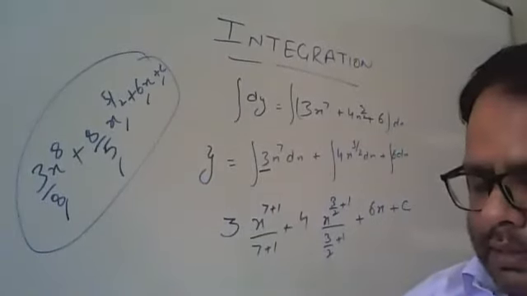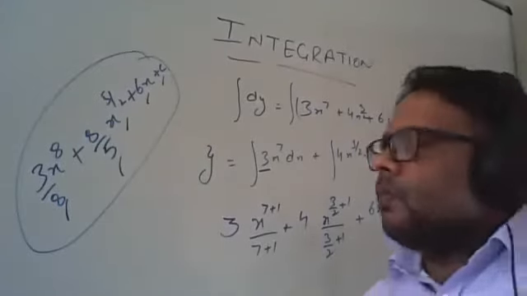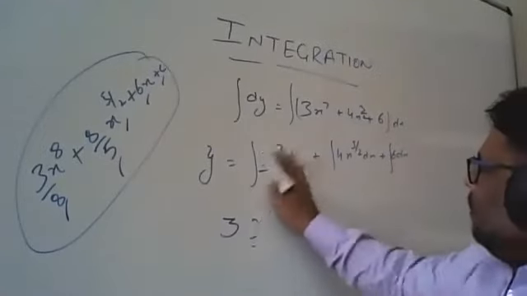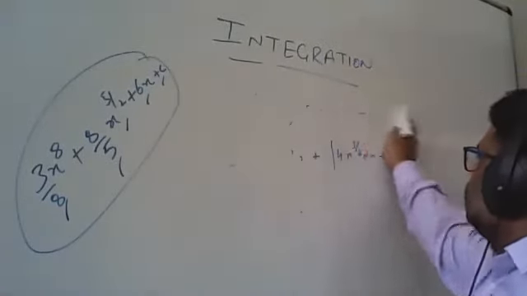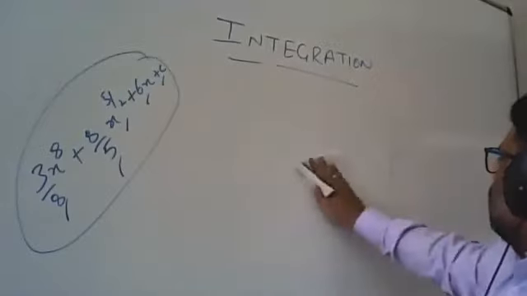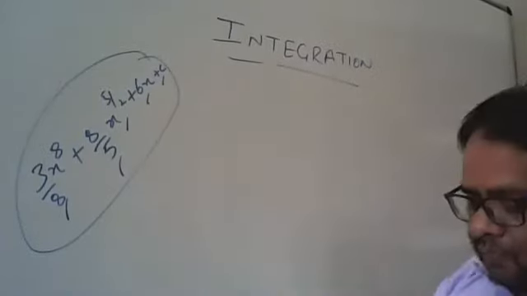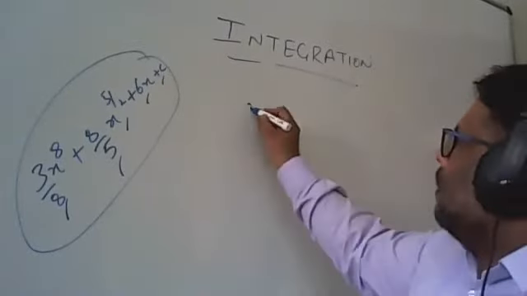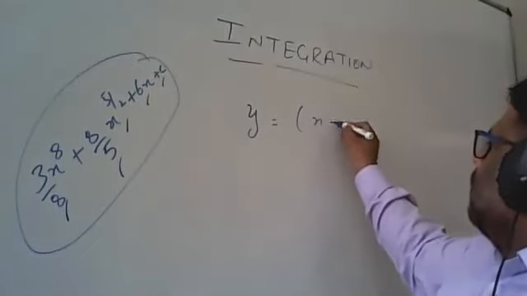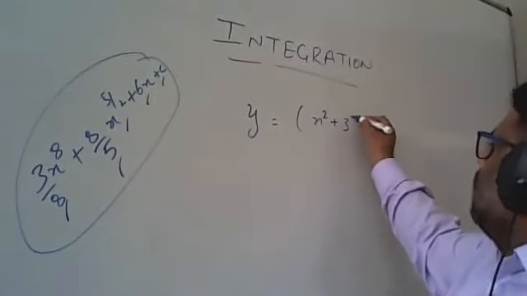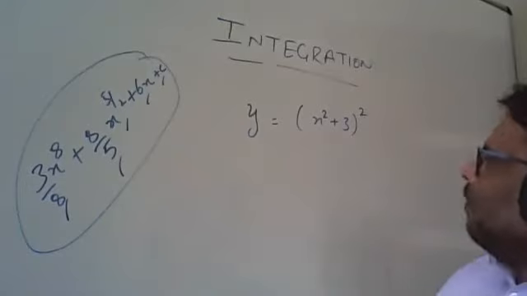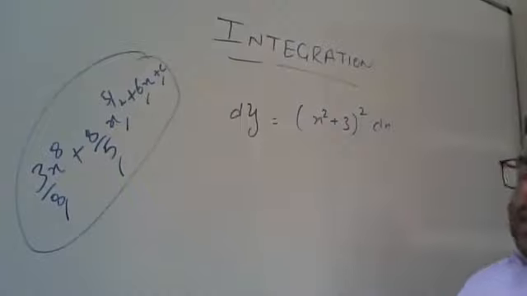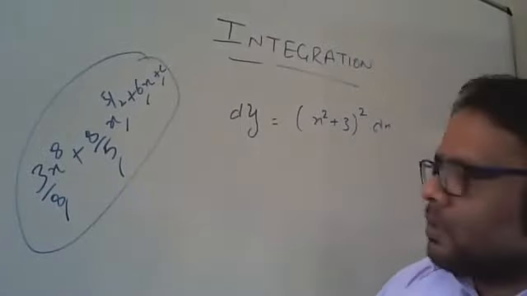The next one is find integration of (x square plus 3) whole square.